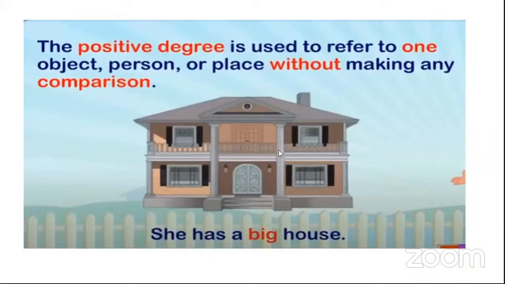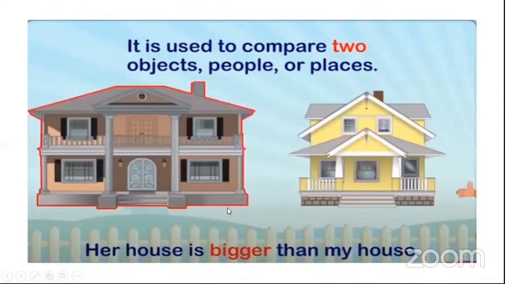Then again, I have just explained it to you in picture format. The positive degree is used to refer to one thing. It refers only to one object, person, or place, without making any comparison. That's why I've written a simple sentence. She has a big house. Now I'm comparing. When I'm comparing two things, I'll use a comparative degree. So her house is bigger than my house. I have compared it with two objects.